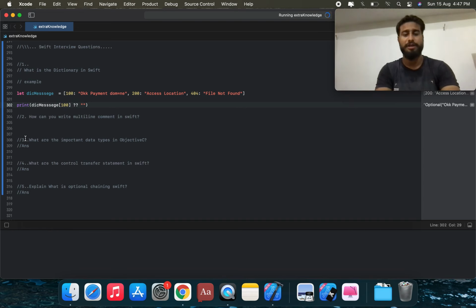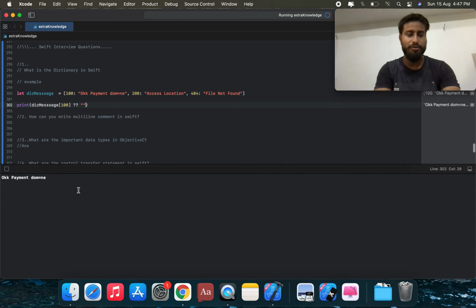Okay, we can run this application and check. Okay, payment done. This is calling the 100 key, which gives the value payment is done. Suppose we call 404, and we check the element: file not found. This is the 404 key assigned the value file not found, and this is 200, whose value is access location.